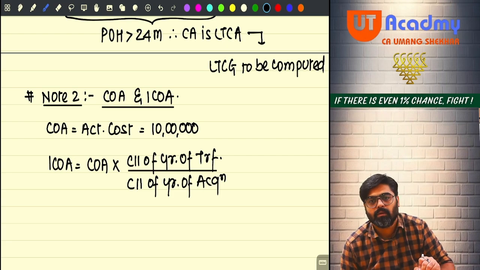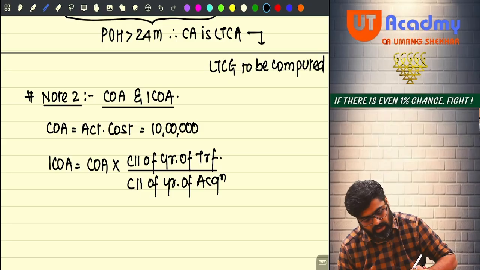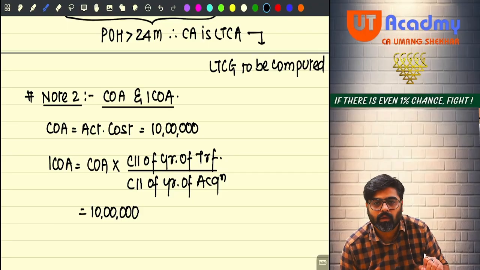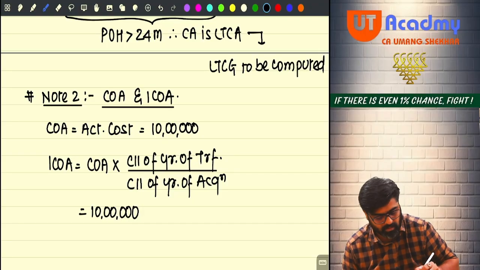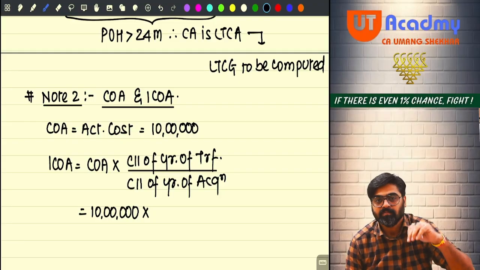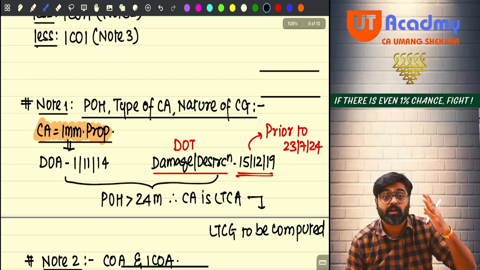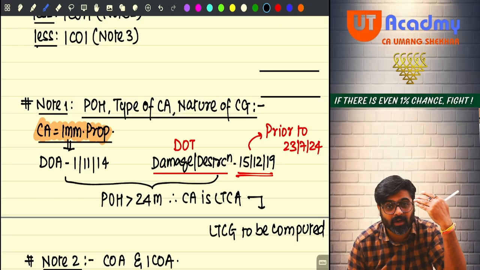Wait, sir, please pay attention over here. I will write 10 lakh over here. Any problem? No problem. Multiplied by CII of transfer year. Tell me, when did I transfer? The asset got transferred in the year of damage or destruction.